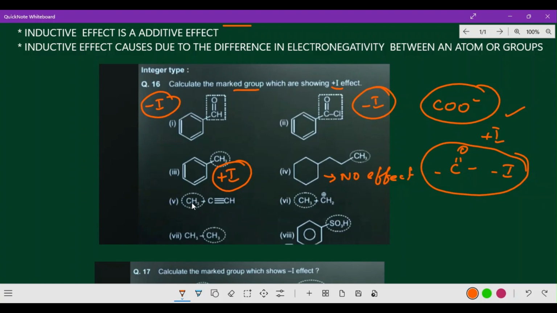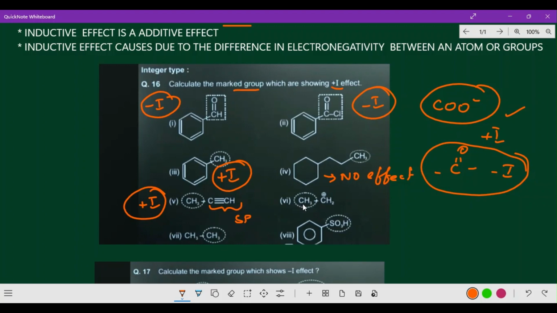Yes, next one here, CH3 C triple bond CH. The sp carbon is more electronegative. Naturally CH3 is a plus I effect. Here the more electronegative carbon is a minus I effect, as I already mentioned. More electronegativity pulls the electrons towards itself, so that is minus I effect. It is actually very stubborn, I think so, might be.